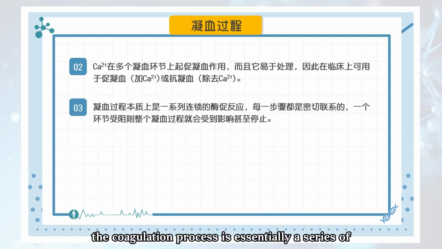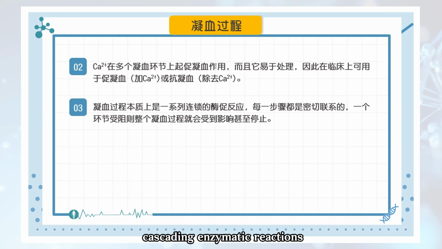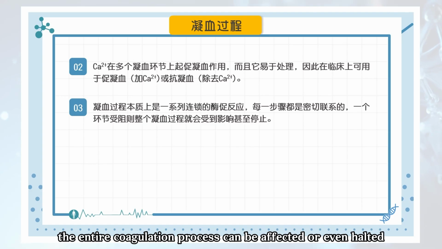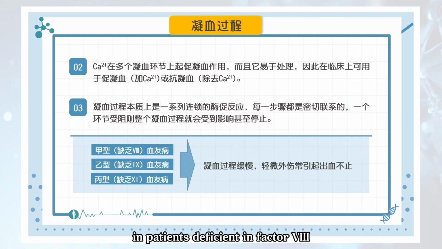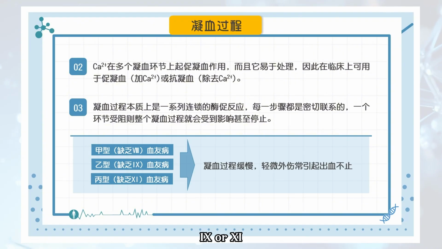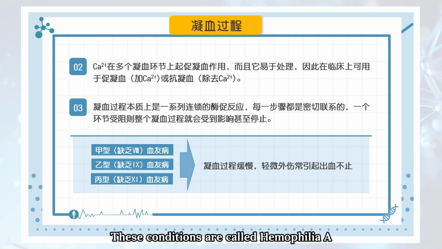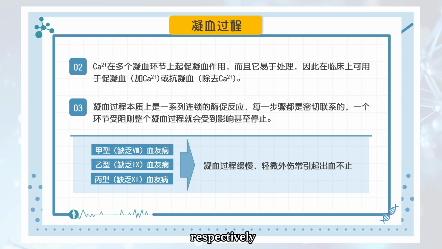Third, the coagulation process is essentially a series of cascading enzymatic reactions. Each step is closely linked. If one link is blocked, the entire coagulation process can be affected or even halted. For example, in patients deficient in factor VIII, IX, or XI, the coagulation process is slow. Minor trauma often leads to prolonged bleeding. These conditions are called hemophilia A, B, and C, respectively.